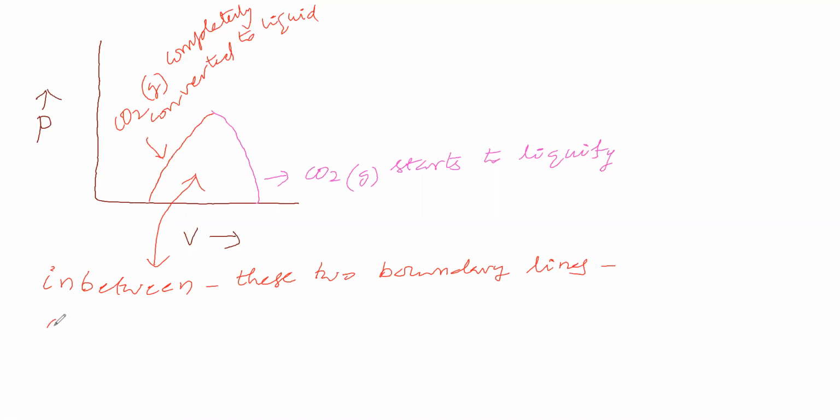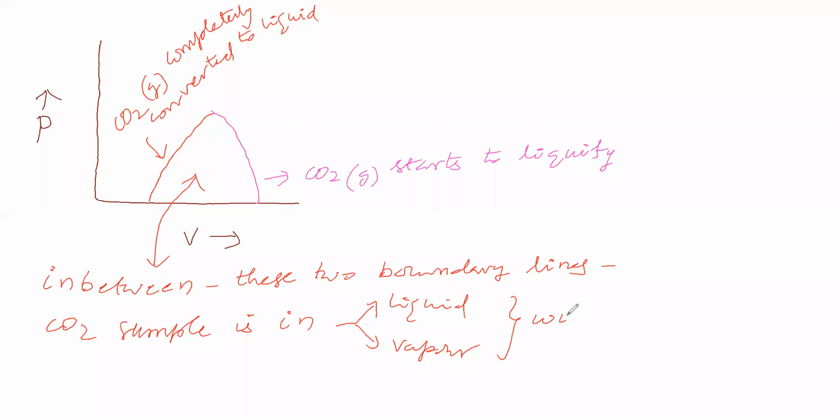The carbon dioxide sample is in some amount in liquid state, some amount in vapor state. Within this dome, some amount of carbon dioxide is in liquid, some amount of carbon dioxide is in gaseous state.